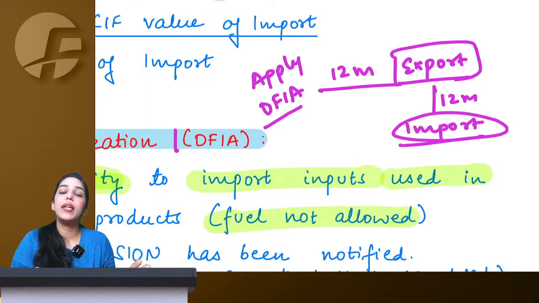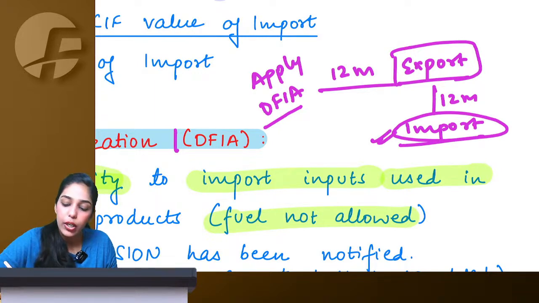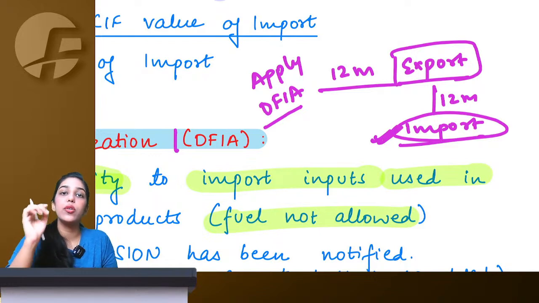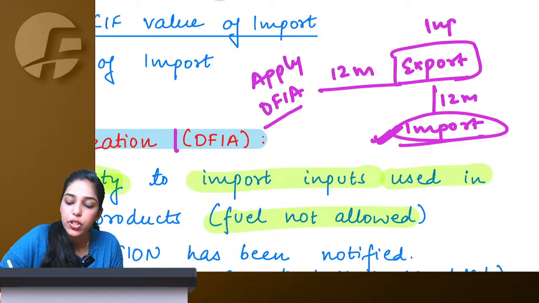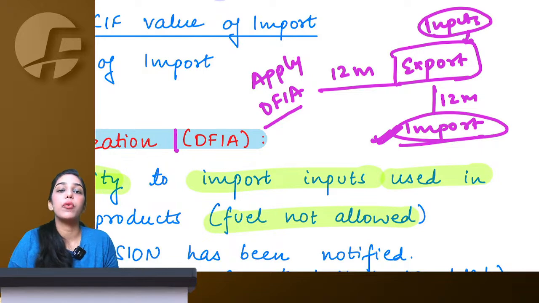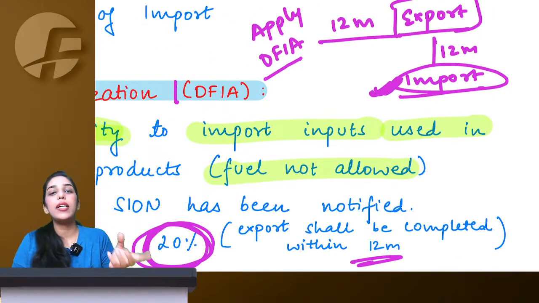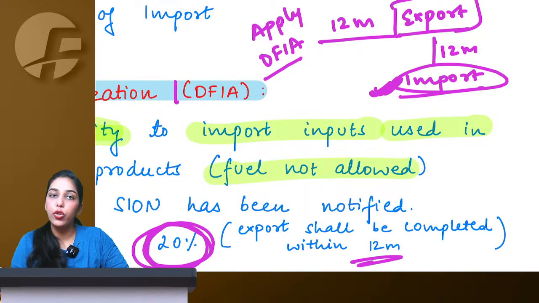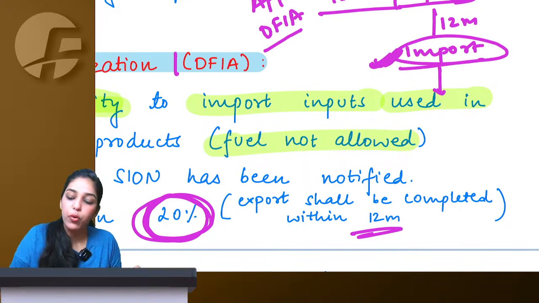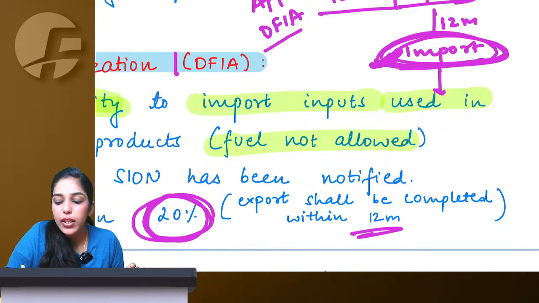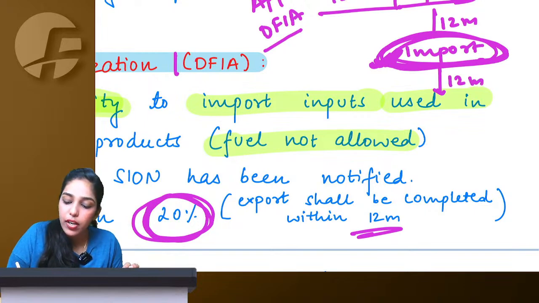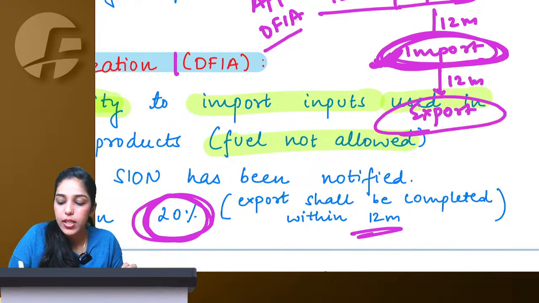And here government is saying, okay, we will give you duty exemption here. First you have to export, you have to show us that yes, you can export. Whatever inputs you had used here for these exports, government will give you duty scripts for the same. Now when I import here, I can use the scripts and avail exemption, means I am not going to pay any duty. Now once I import, again of these imported materials I have to manufacture something and ultimately export. Now within 12 months I have to make this export is what they are saying.